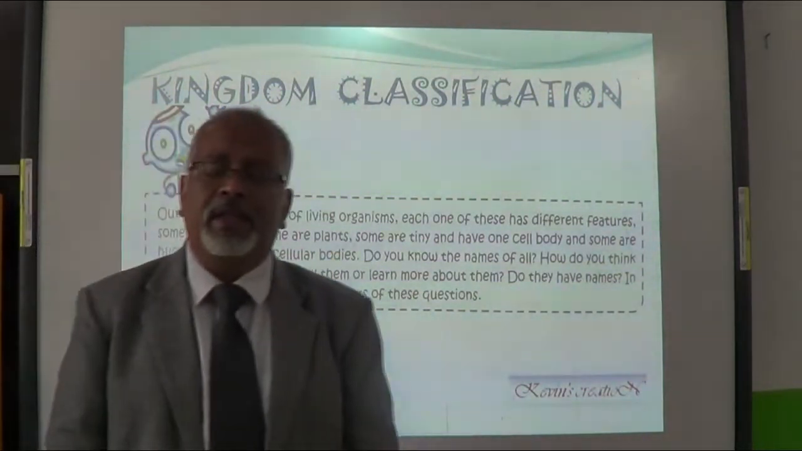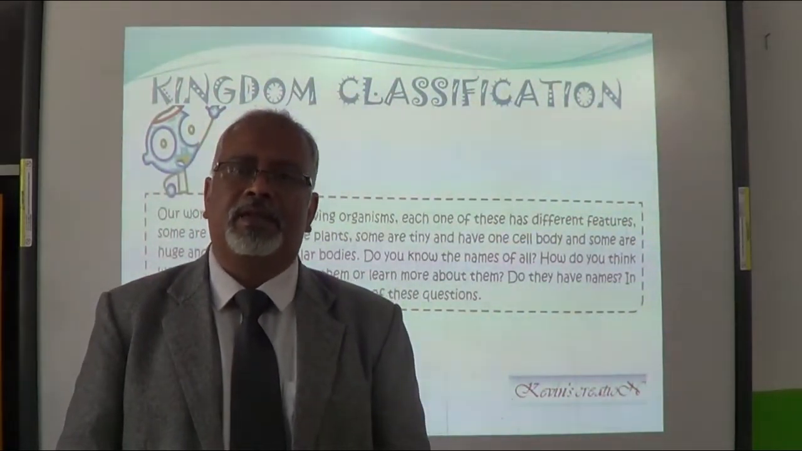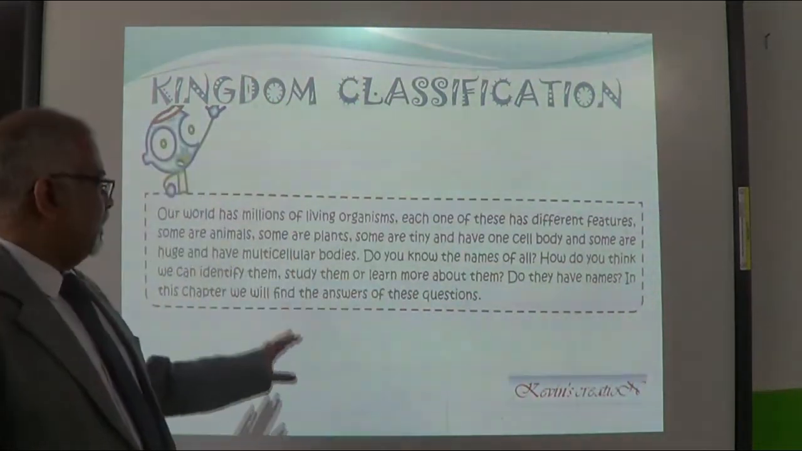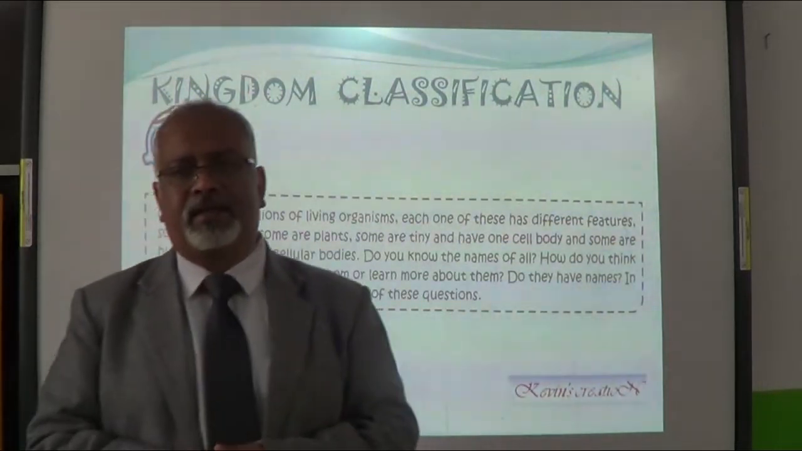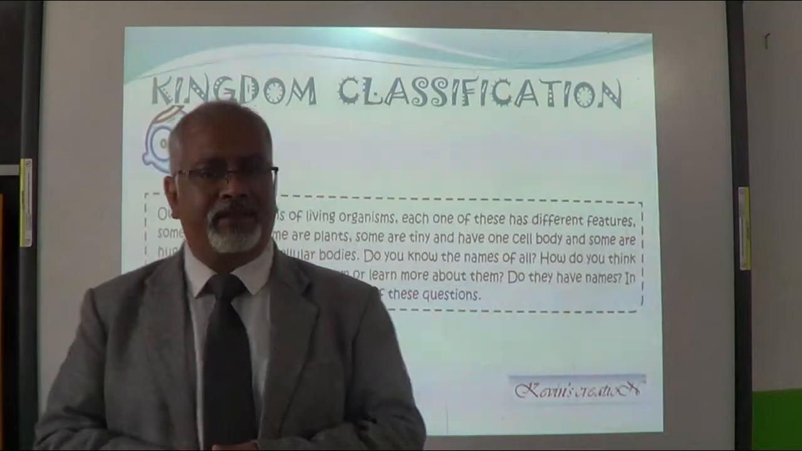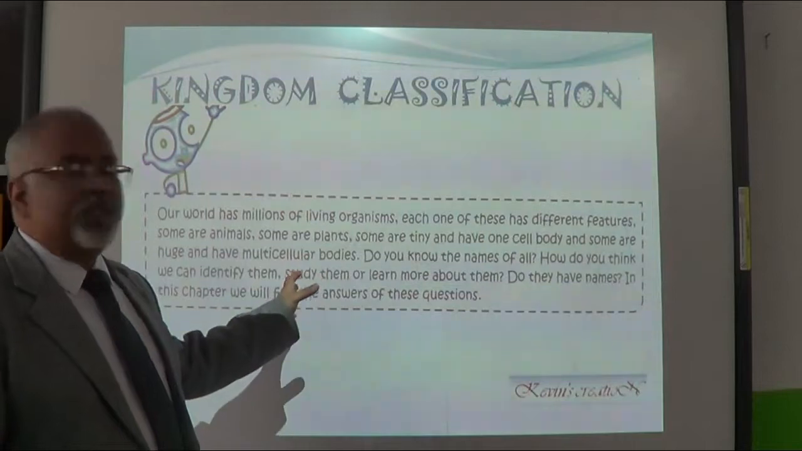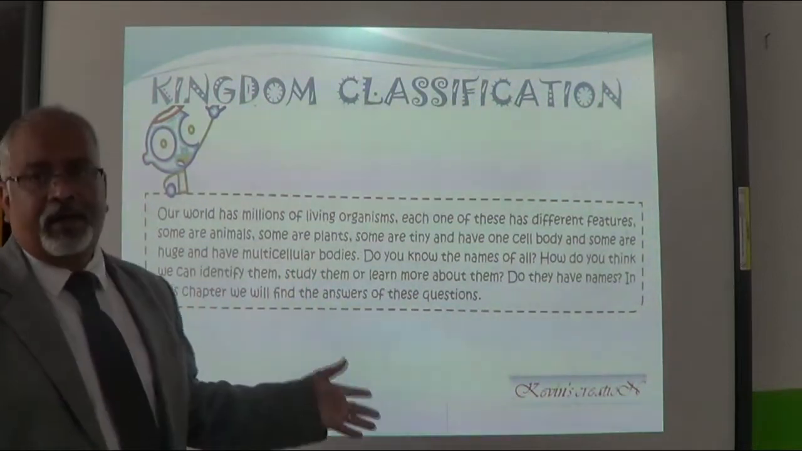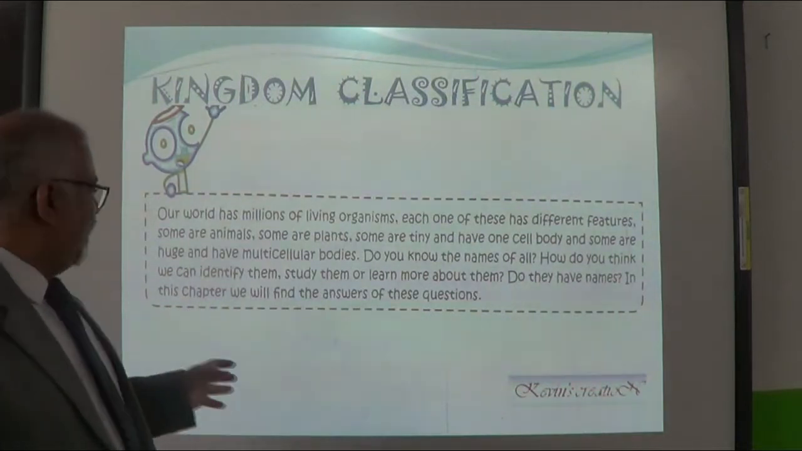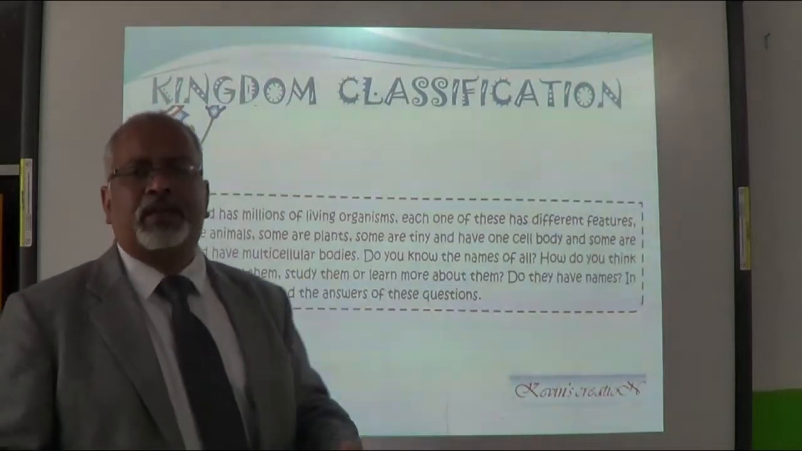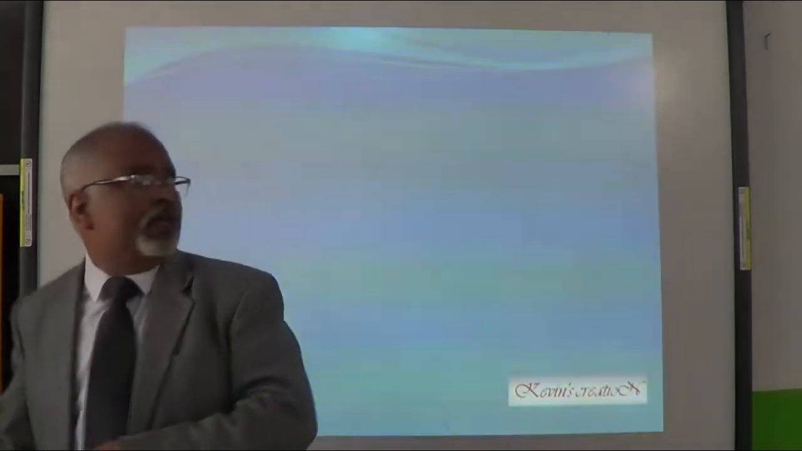Do you know the names of all things? Perhaps you may know the names of a few organisms, but not all. How do you think we can identify them? Around us we can identify a few plants, definitely, and a few animals as well. Not all. We don't even know the names of all the plants. We cannot recognize them. Do they have names? All the plants, do they have names? All the animals, do they have names? So all these questions, all these queries will be solved in this chapter. Kingdom classification.